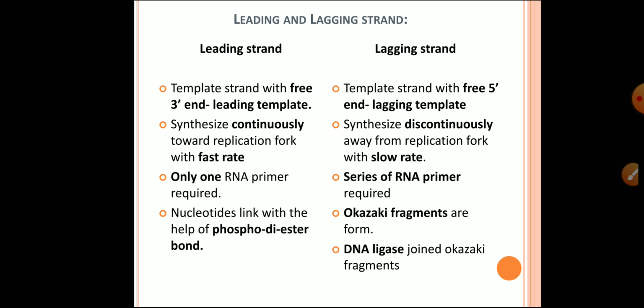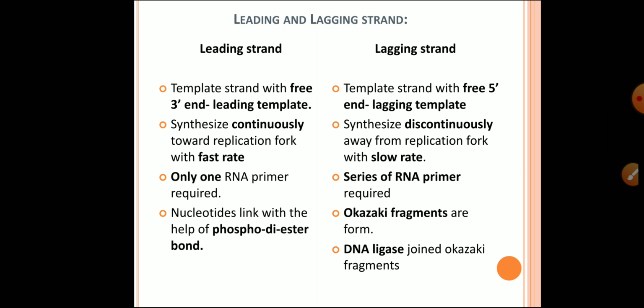Another new strand develops discontinuously away from the replicating fork and is called the lagging strand. The DNA synthesis on the lagging template takes place in the form of small fragments called Okazaki fragments. Okazaki fragments are joined by the enzyme DNA ligase.